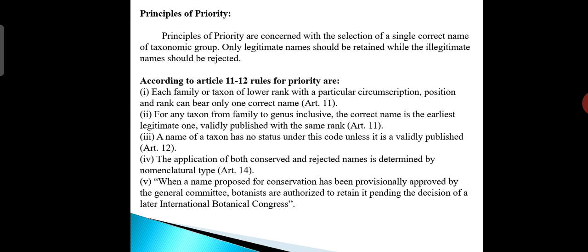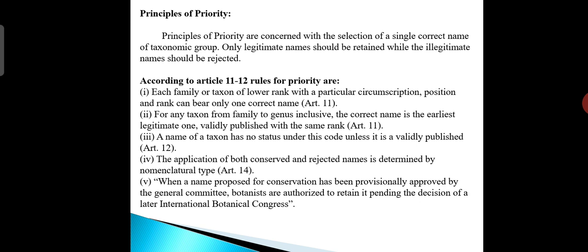So next is another important concept, the principle of priority. The principle of priority is concerned with the selection of a single correct name of a taxonomic group. Only legitimate names should be retained while illegitimate names should be rejected.